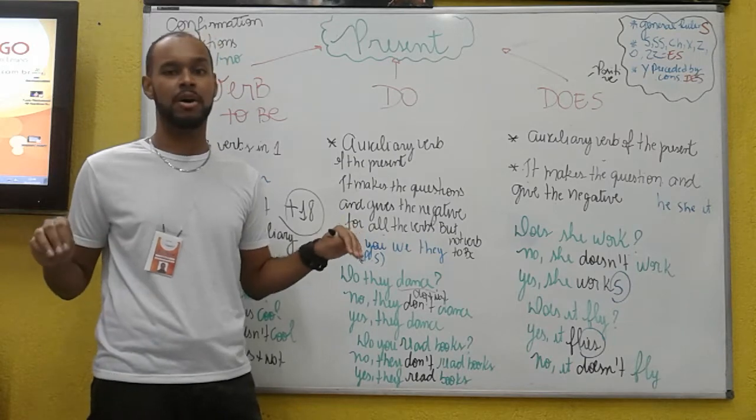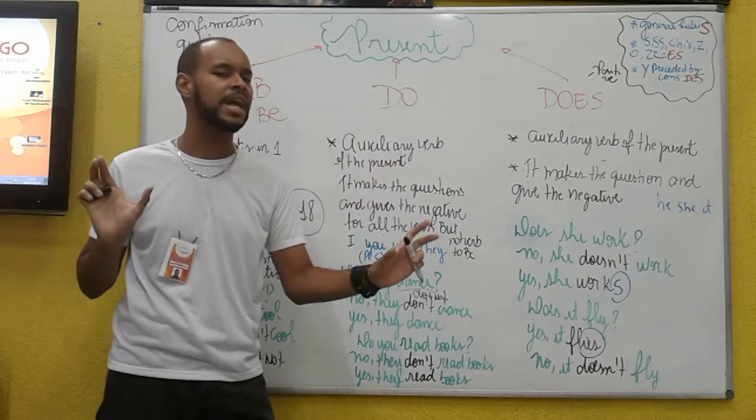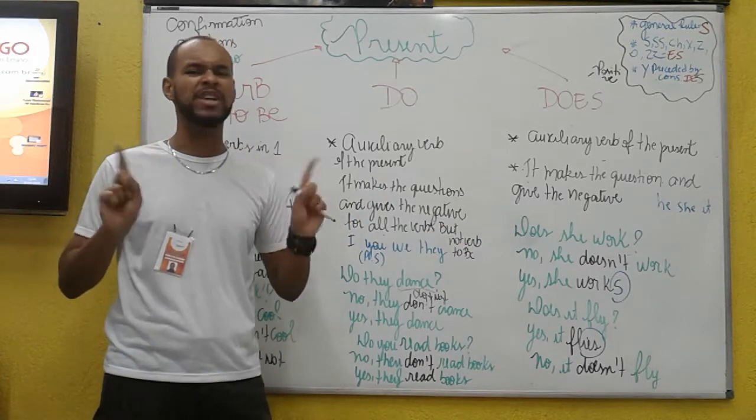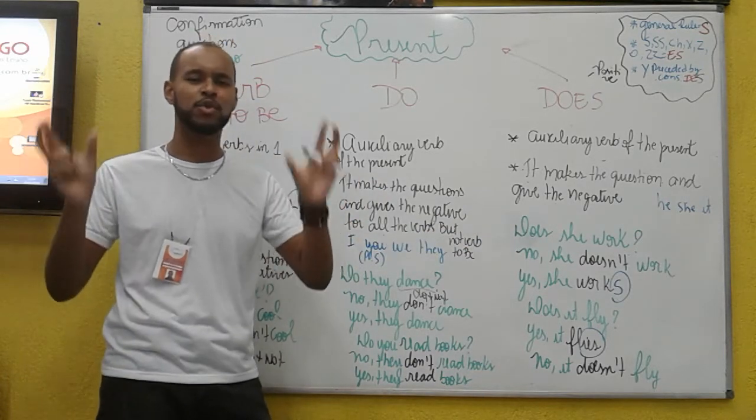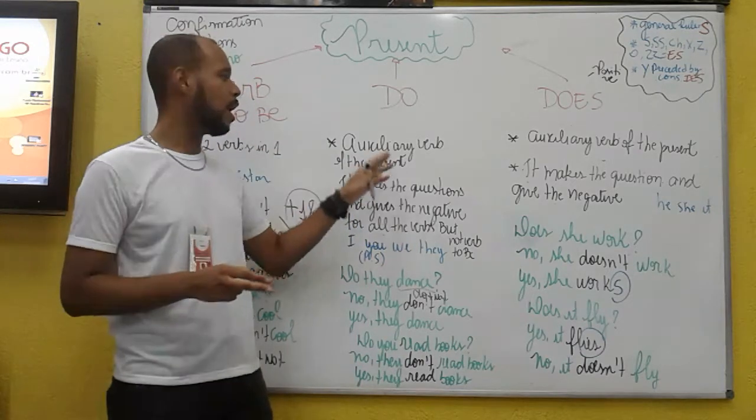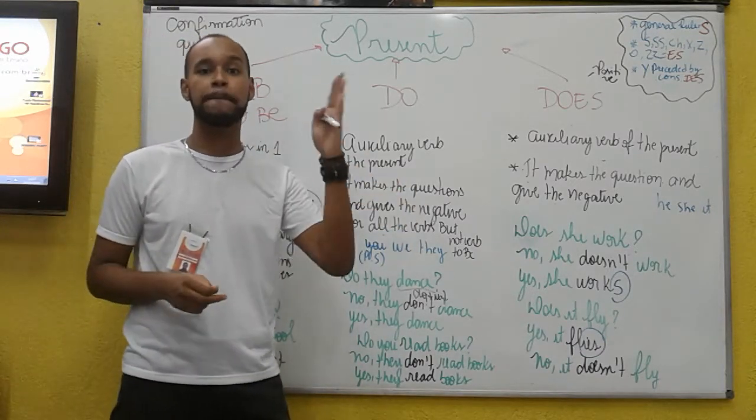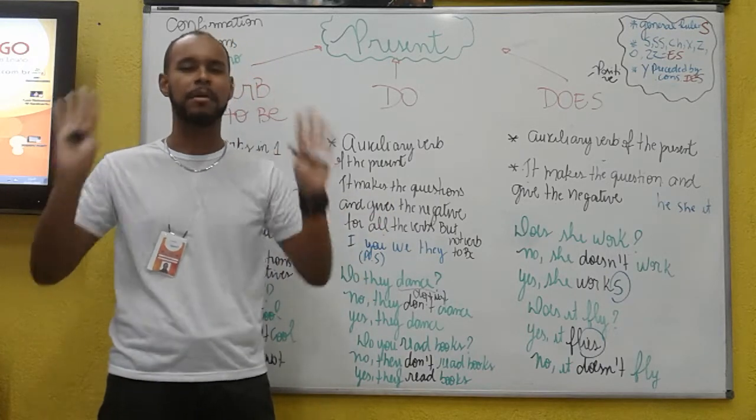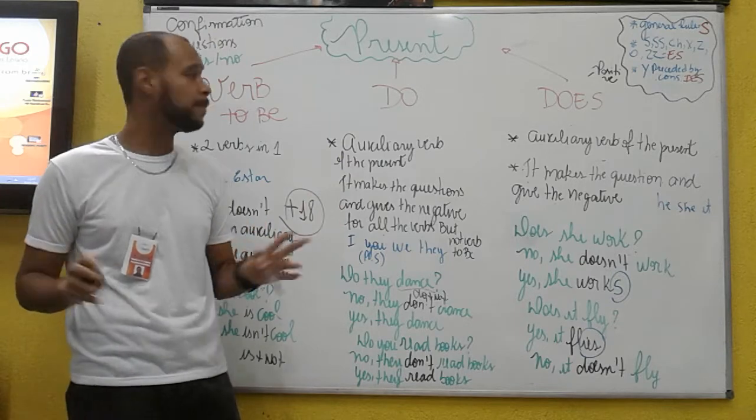Non-positive we don't need, okay. There is a specific case that we use do for positives, but I won't mention it right now. I don't want to confuse your minds, okay? The only thing is that we use the auxiliary verb do for negative and interrogative. Only this, okay? Put it in your mind for now.